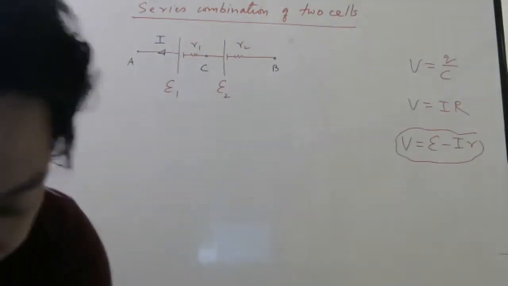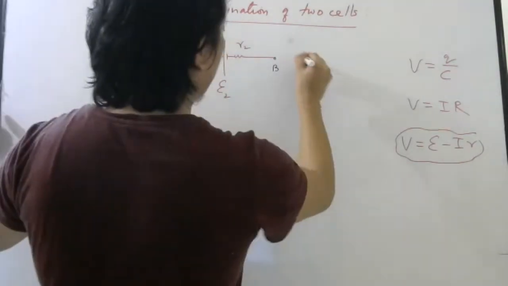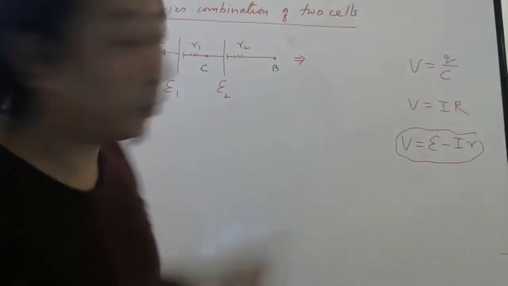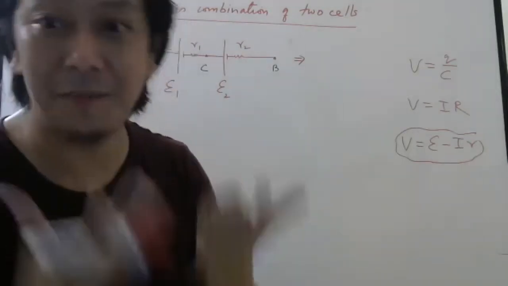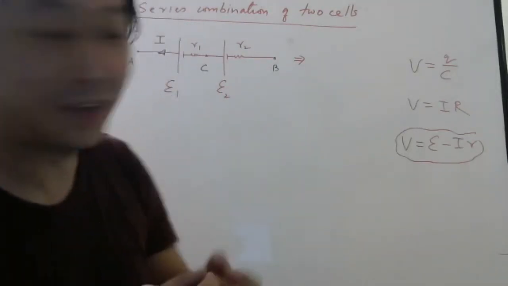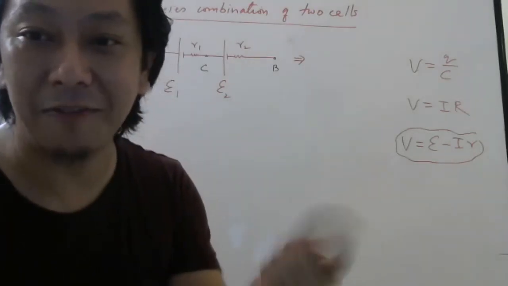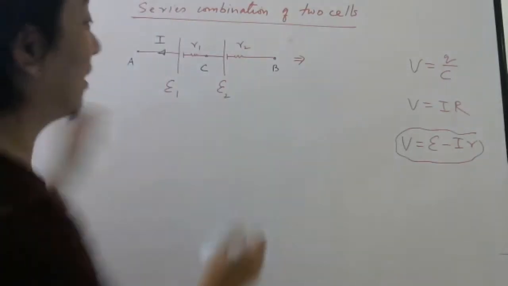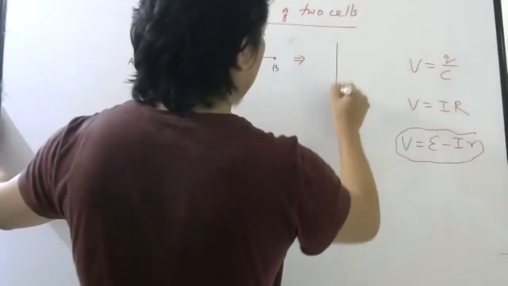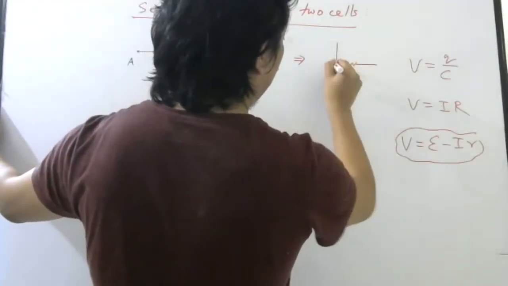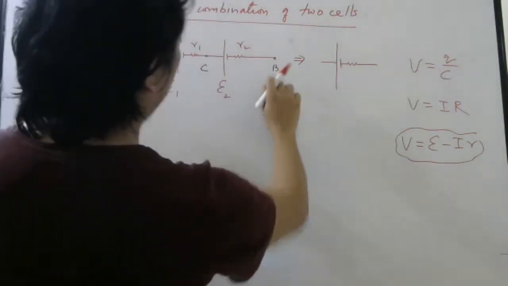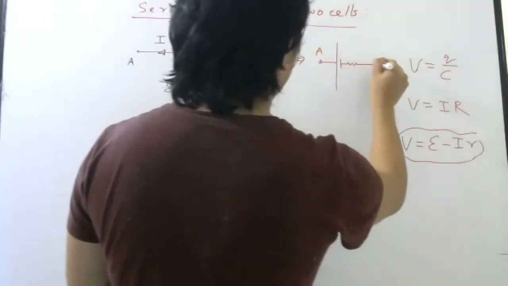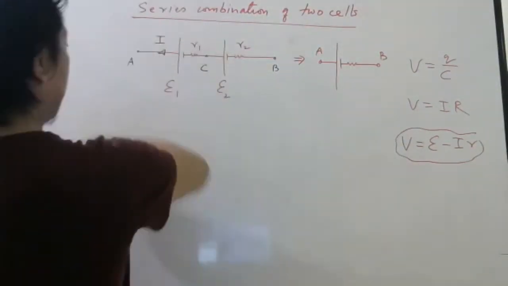Now, I want to find one single battery which will give the same current. Then I will call that single battery what? Equivalent battery, or equivalent EMF. Whatever EMF that battery will have will be called the equivalent EMF. So I will replace these two batteries by one single cell. And where should I keep it? Between A and B, because these two are between A and B. Whatever current is given by these two, this should also give the same current.